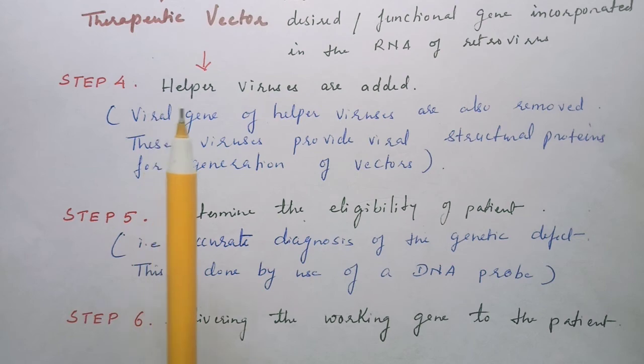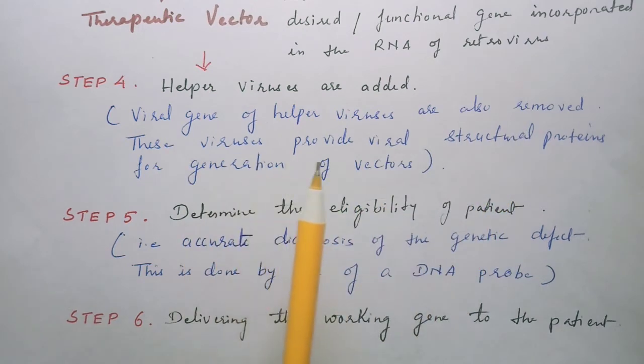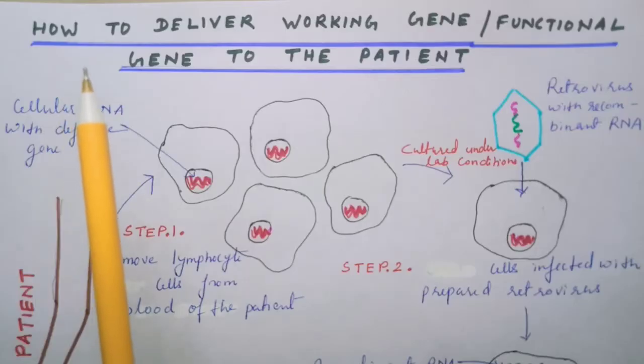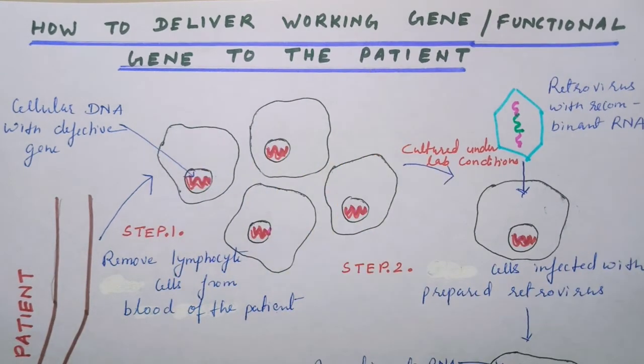Step 4 involves helper viruses. The viral genes of these helper viruses are also removed. These viruses provide viral structural proteins for generation of more vectors. Step 5 is to determine the eligibility of the patient, that is, accurate diagnosis of the genetic defect. This is done by the use of a DNA probe. And step 6 is delivering the working gene to the patient. Now we will discuss how to deliver this working gene into the body of the patient.